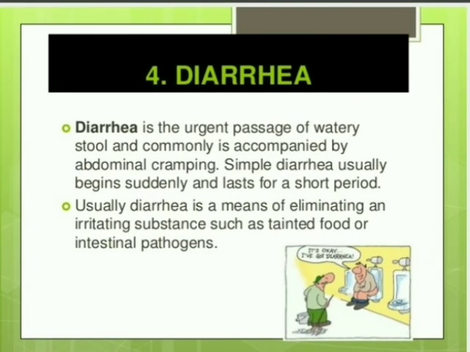After that, diarrhea. What is diarrhea? Diarrhea is loose, watery stools, urgent passage of watery stool, and commonly is accompanied by abdominal cramping. Loose stools 3 or more times a day. Acute diarrhea is a common problem that usually lasts 1 or 2 days and goes away on its own. Diarrhea lasting more than 2 days may be a sign of a more serious problem.